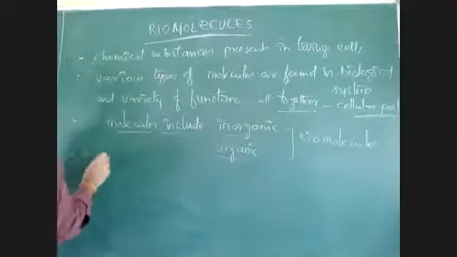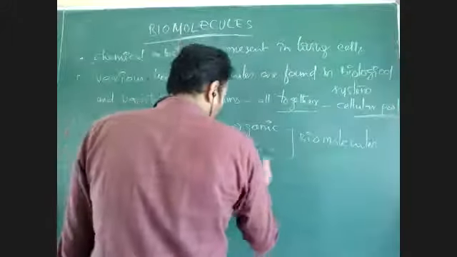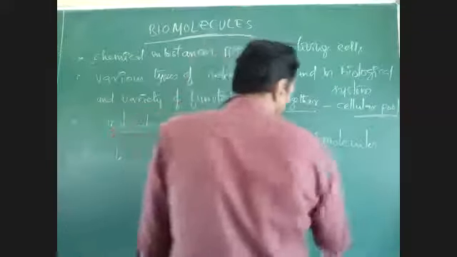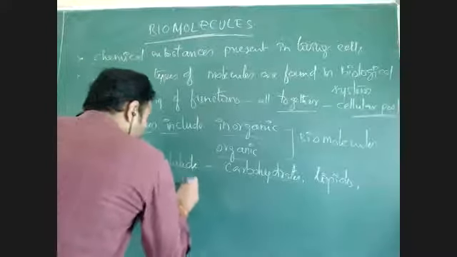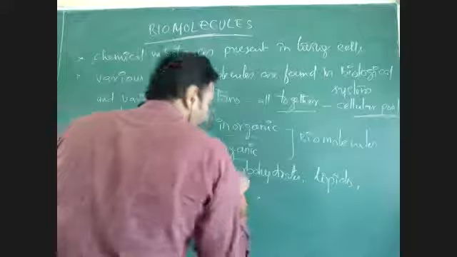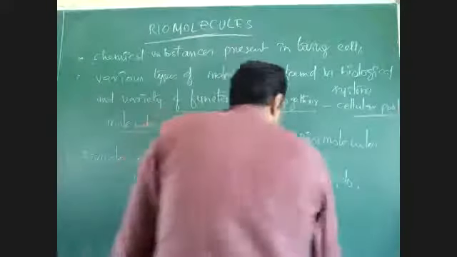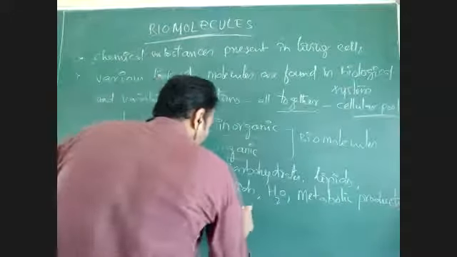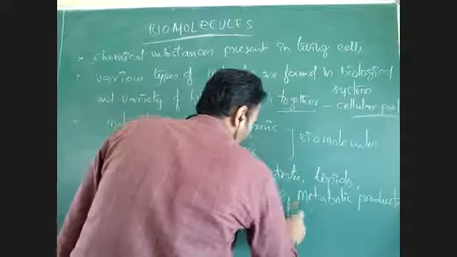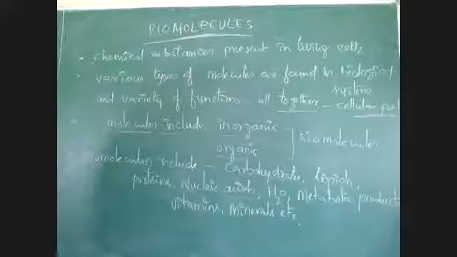These biomolecules include various substances like carbohydrates, lipids, proteins, nucleic acids, along with that water, some metabolic products which are called metabolites, vitamins, minerals, etc. So these biomolecules include carbohydrates, lipids, proteins, nucleic acids, even water also.